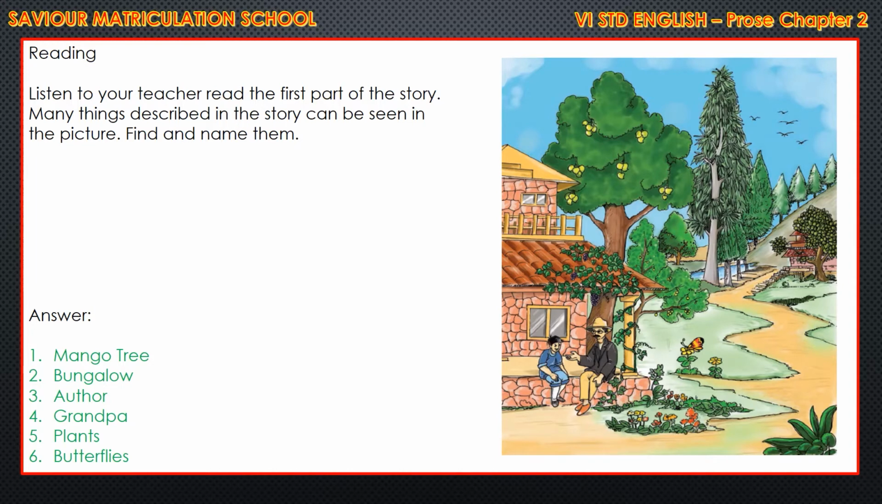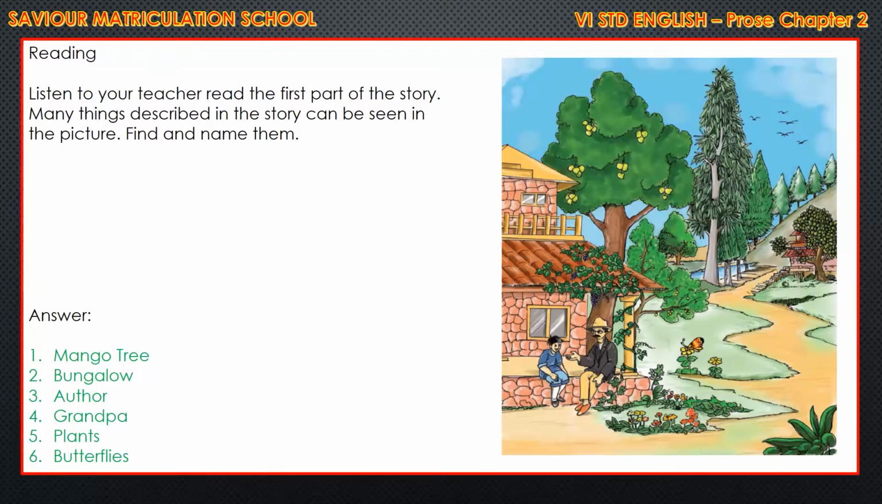That is, the lesson is When the Trees Walked. Then reading: listen to your teacher, read the first part of the story. Many things described in the story can be seen in the picture. Find and name them. The answer is: mango tree, bungalow, author, grandpa, plants and butterflies.